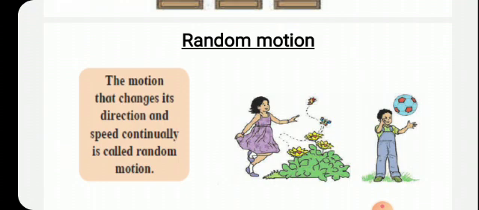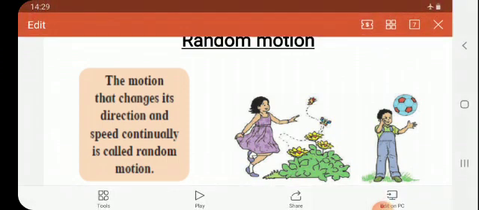The motion of players in a game of football, the motion of a crawling baby, or a small child when they wander, move here and there or play, at that time the motion is of which type? It is random motion.